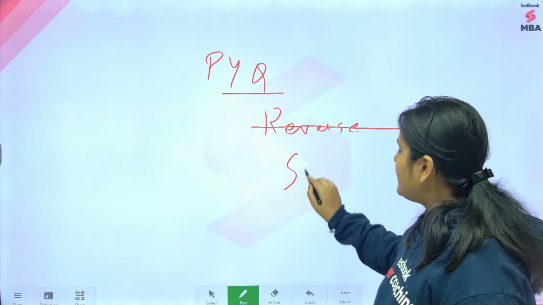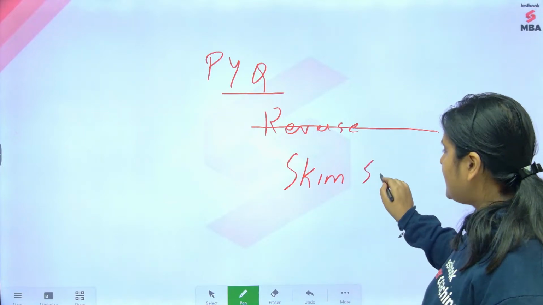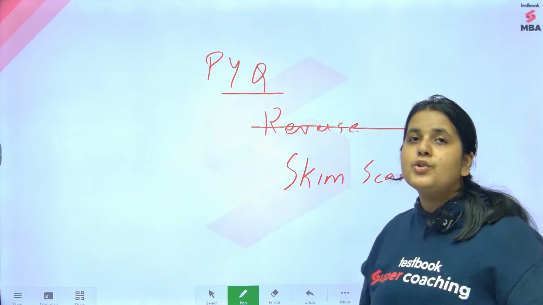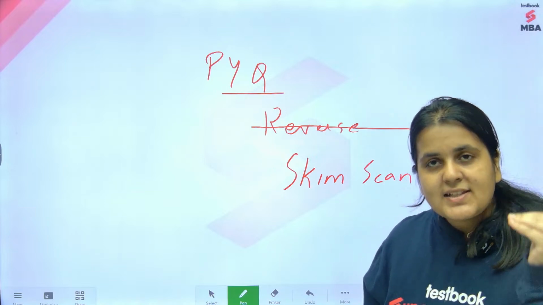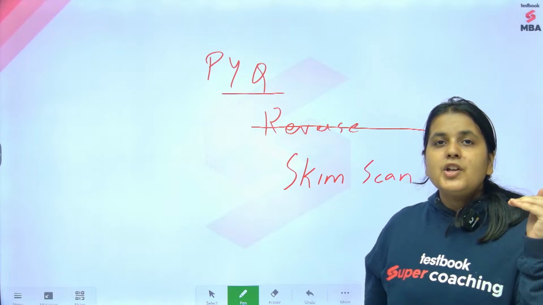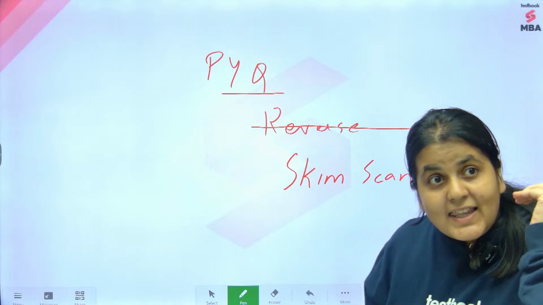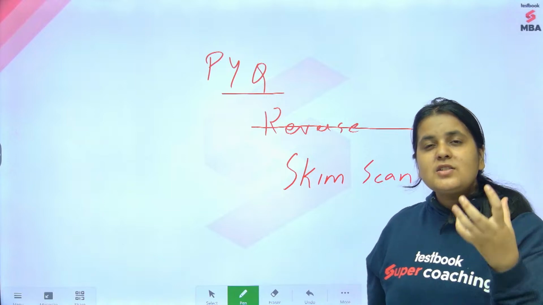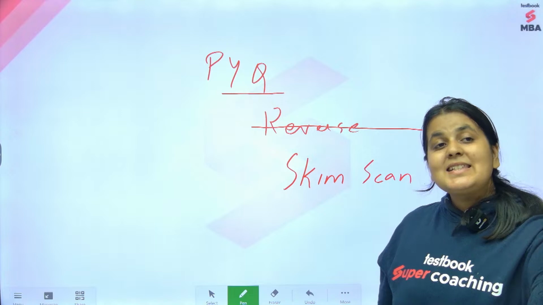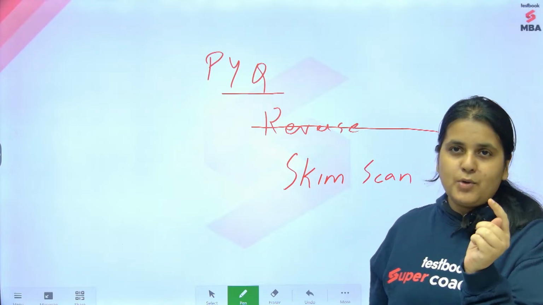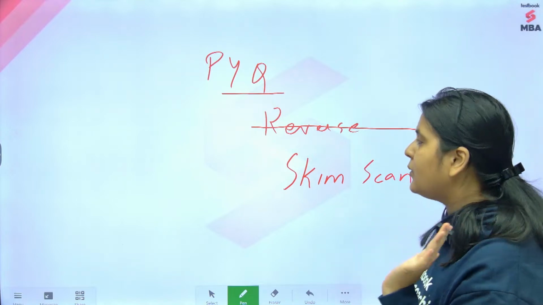What I suggest is that you skim and scan the RC passage, and that's exactly what I'm going to show you today. Skimming and scanning means we are not going to focus on every single word of the RC. We are not going to focus on every single line of the RC. We're just going to take the important points and read the passage in a skimmed manner. Okay, that's what I want you to focus on. I will teach you that.